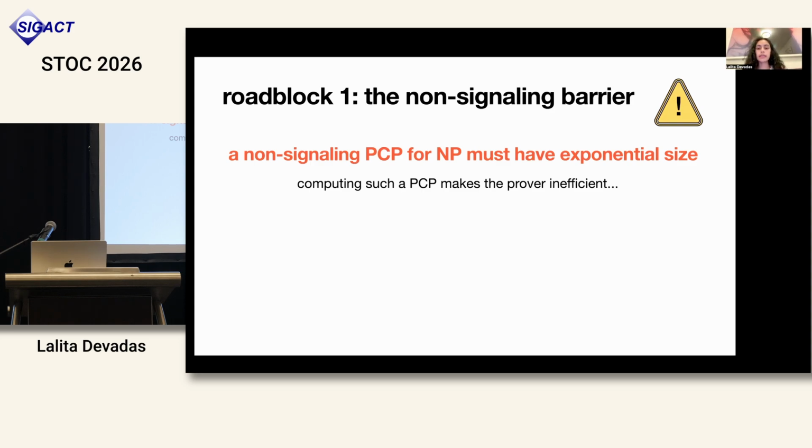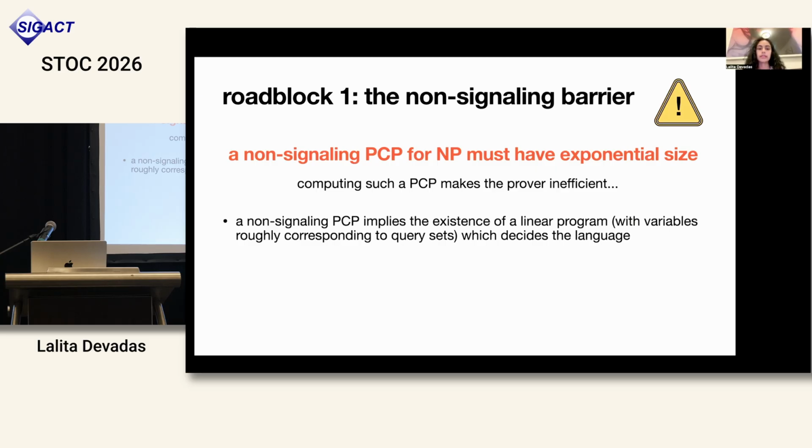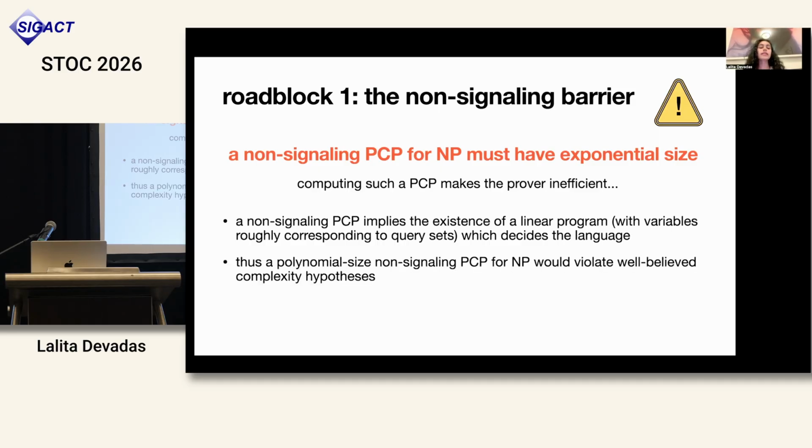To again just give a little bit of reasoning as to why we believe that a non-signaling PCP for NP must have exponential size: a non-signaling PCP implies the existence of a linear program with variables that roughly correspond to the query sets for the PCP, which decides the language, whatever language the NSPCP is for. This means that if we did have a polynomial-sized non-signaling PCP for NP, that would violate well-believed complexity hypotheses about the hardness of SAT or other representative problems.